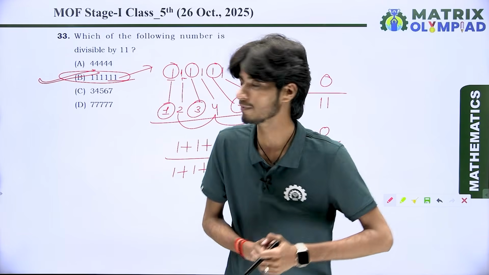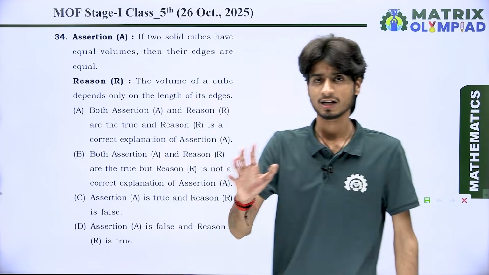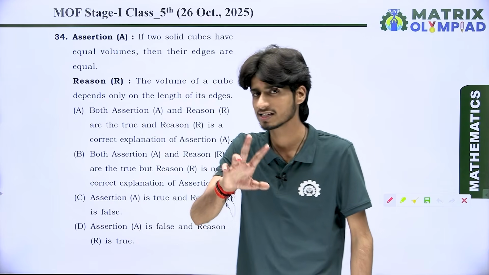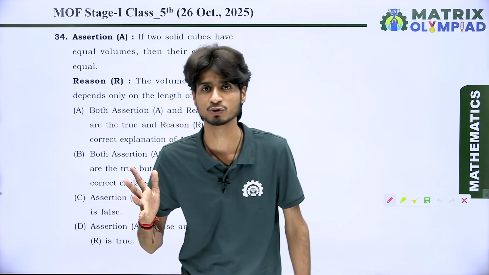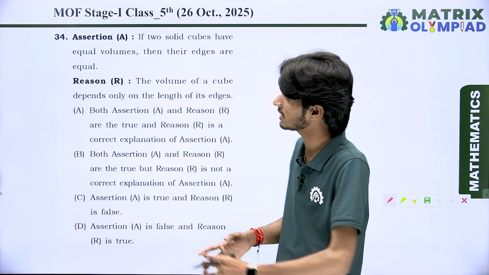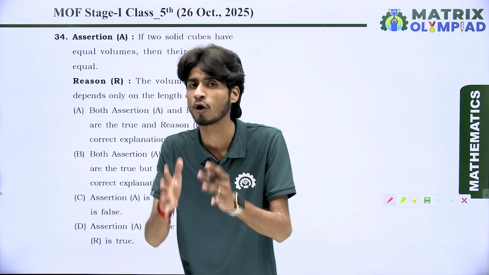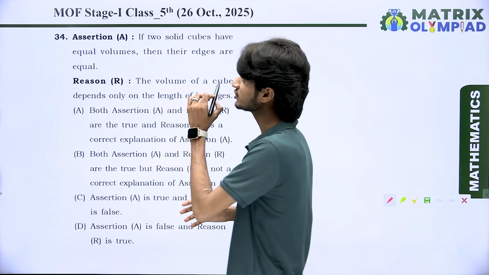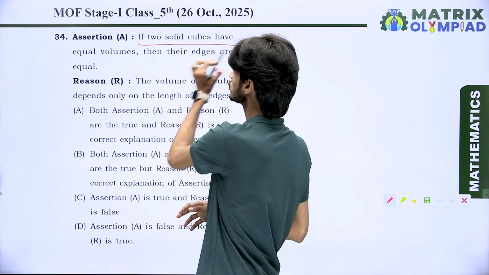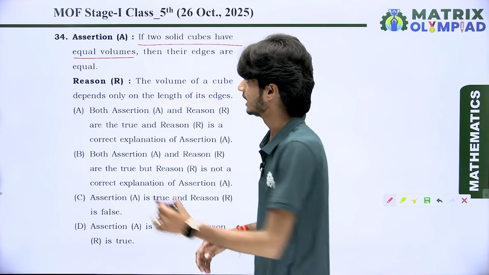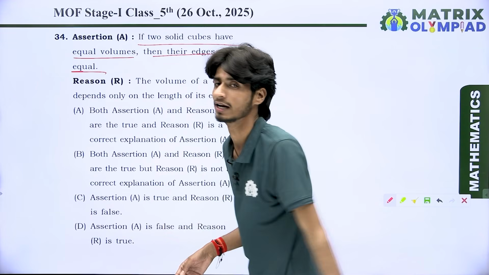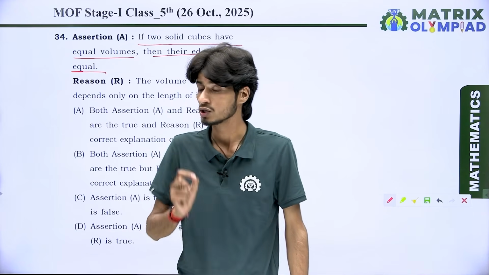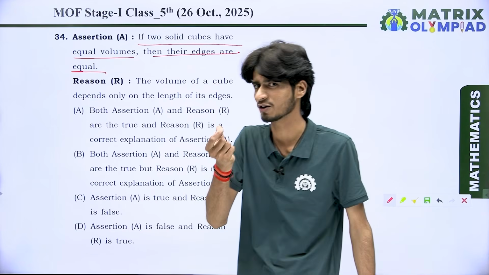Let's come to question number 34. Dear students, we have question number 34 as the next question. It is an assertion and reason based question, and for your information, it is very important from the point of view of competitive examinations. So look at it properly. Assertion A: If two solid cubes have equal volume, then their edges are equal. What does it say? The volumes of two cubes are the same, so the condition is whether their edges are equal or not.